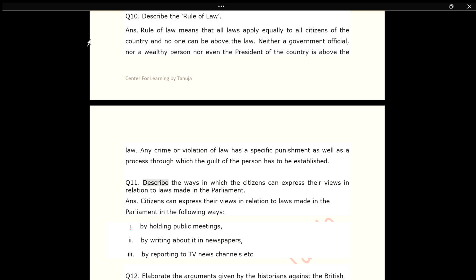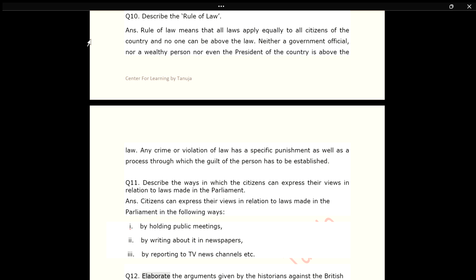Q11. Describe the ways in which the citizens can express their views in relation to laws made in the Parliament. Ans. Citizens can express their views in relation to laws made in the Parliament in the following ways. 1. By holding public meetings. 2. By writing about it in newspapers. 3. By reporting to TV news channels etc.